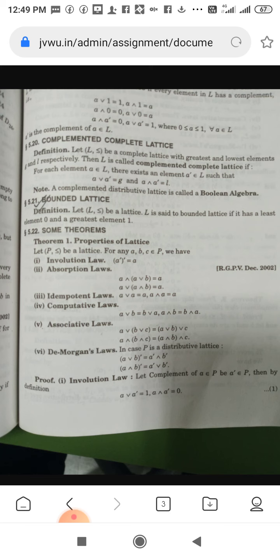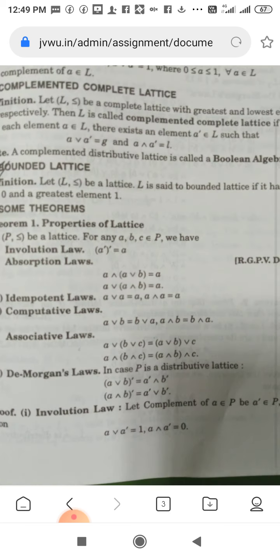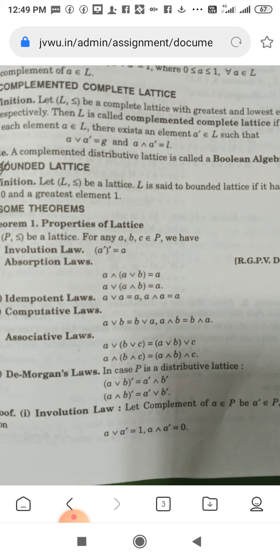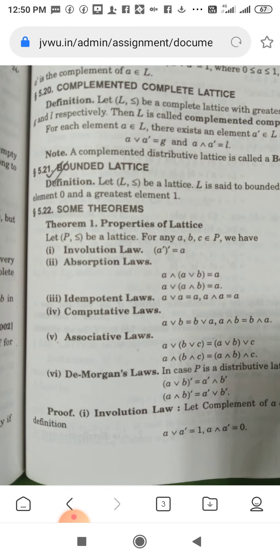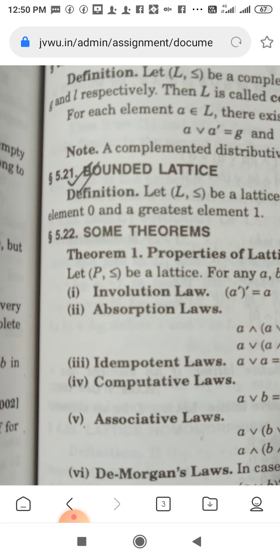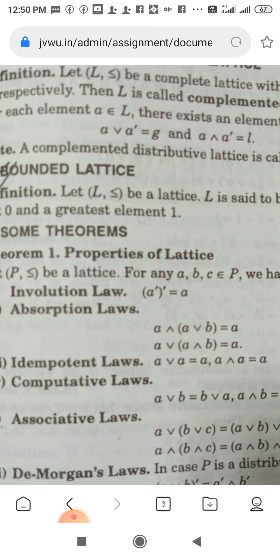Complemented complete lattice. Definition: Let (L, ≤) be a complete lattice with greatest and lowest elements G and L respectively.